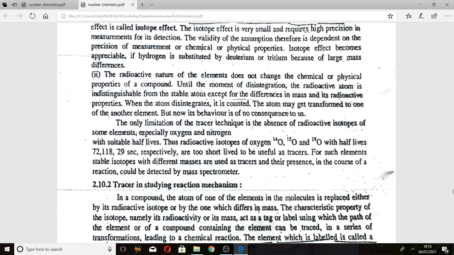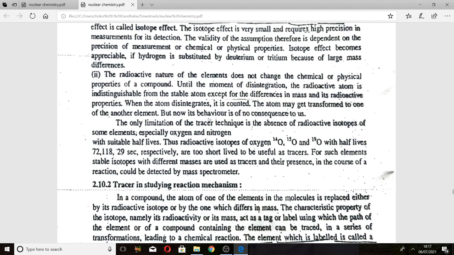Also, until the moment of disintegration, the radioactive atom is indistinguishable from the stable atom except for differences in mass and its radioactive properties. When the atom disintegrates, it is counted. It means that the atom may be transformed into another element, and in that case its behavior is of no consequence to us.